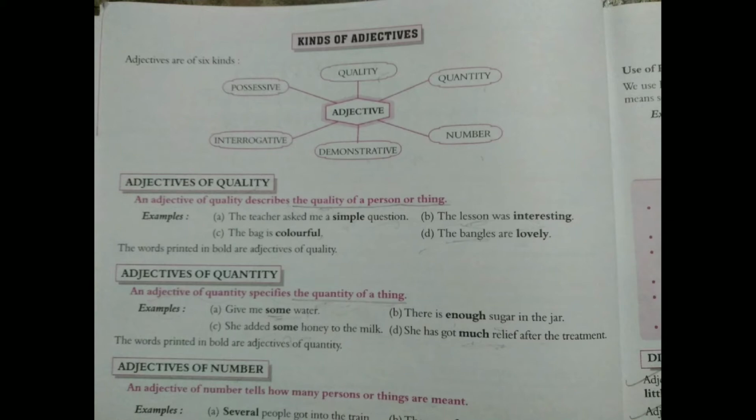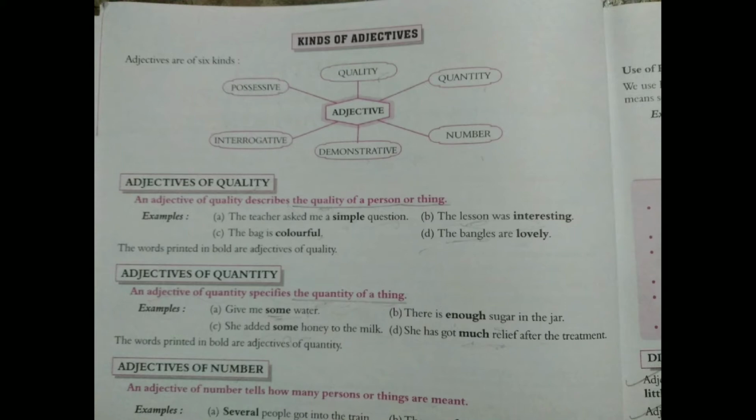Now we are going to read about each kind of adjective one by one. First one is adjectives of quality. An adjective of quality describes the quality of a person or thing. When we are talking about anything, whether it is a person or a thing, means simply any noun or pronoun, the adjectives which tell us what is the quality of that noun or pronoun, that person or thing, it is known as adjectives of quality.